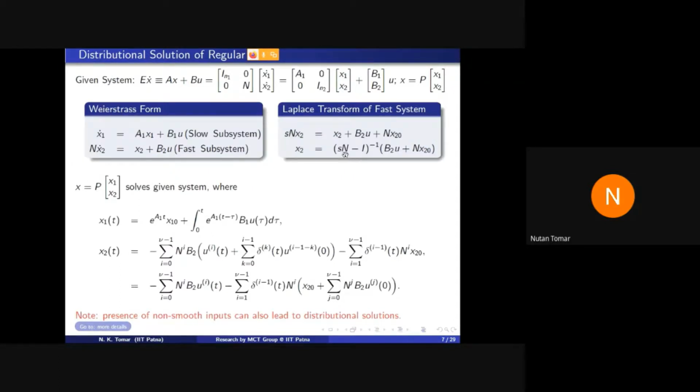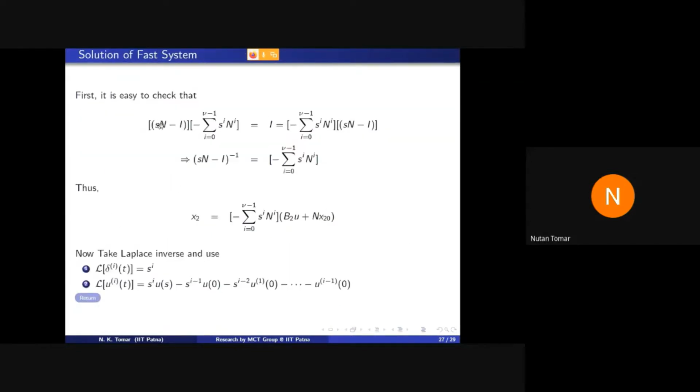The remaining thing is what is (sN minus I) inverse. (sN minus I) inverse is this operator. It can be verified easily, where nu is the nilpotency index of matrix N.